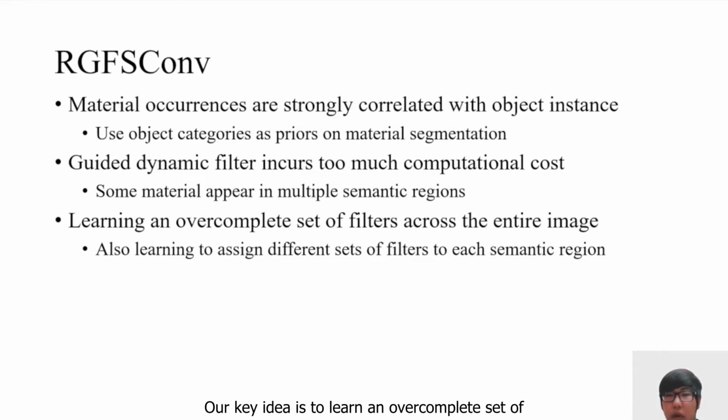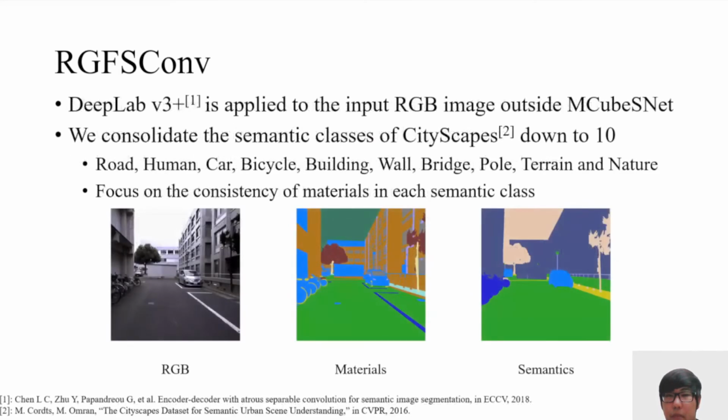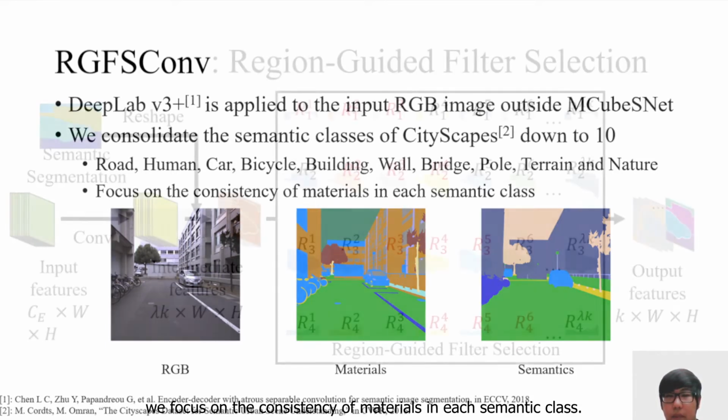Our key idea is to learn an over-complete set of convolutional filters across the entire image. Also, learn to assign different sets of those filters to each semantic region. For the semantic guidance, we use DeepLab v3+, which is applied to the input RGB image outside the M-CubesNet. We consolidate the semantic classes of Cityscapes down to 10 classes. They are road, human, car, bicycle, building, wall, bridge, pole, terrain, and nature. When consolidating classes, we focus on the consistency of materials in each semantic class.